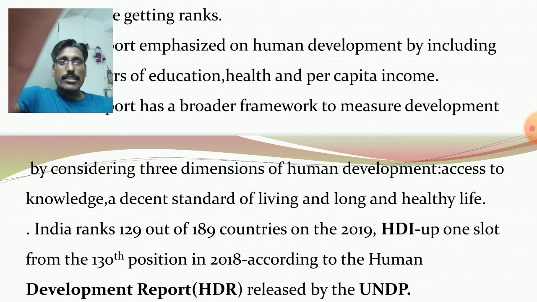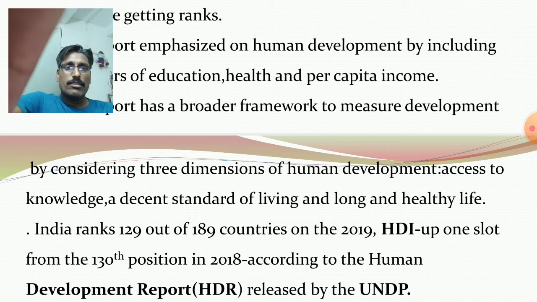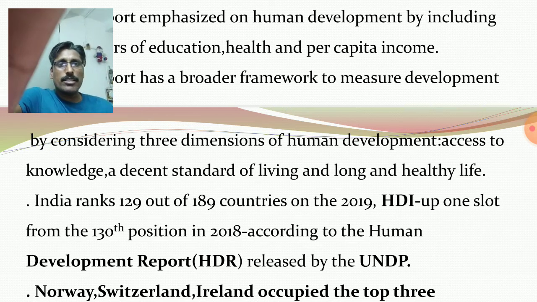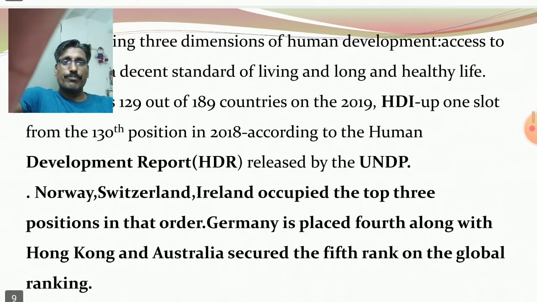So India ranks 129 out of 189 countries on the 2019 HDI, up one slot from the 130th position in 2018, according to the Human Development Report. So in 2018 India got the 130th position, but in 2019 India got the 129th position according to the Human Development Report released by the UNDP.